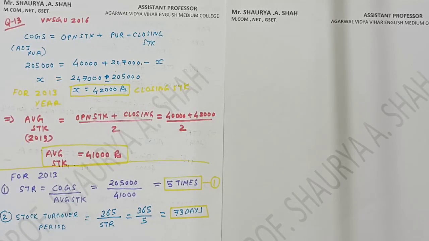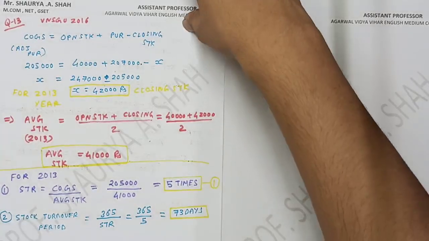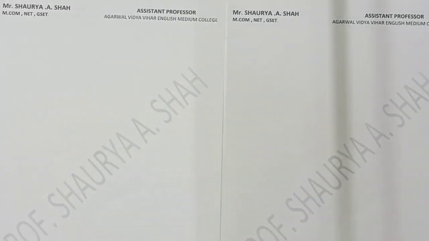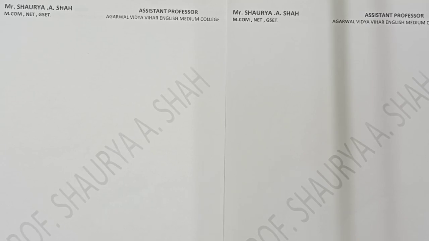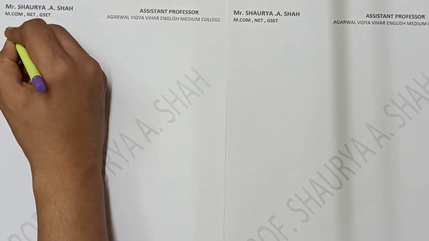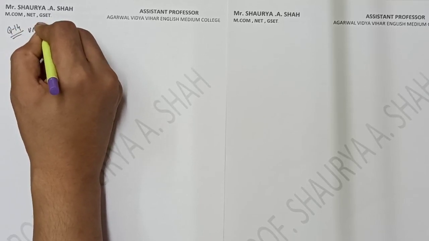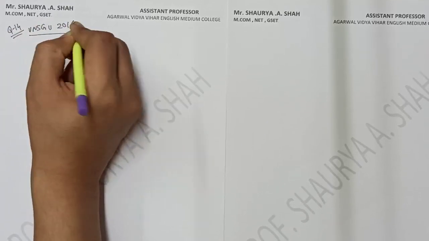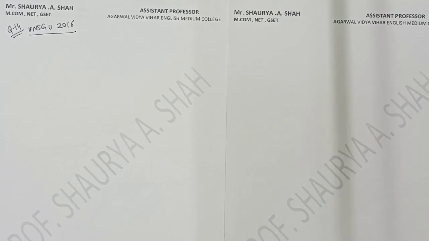Fine. So we'll be moving on to the next question, that is question number 14. I had given you again a VNSGO 2016 question, right? So we'll be solving this part. What is given in the question, that we'll discuss first, and then we'll start with the next part, students. Fine. So starting with the question, VNSGO 2016 again. What is the sum all about? Calculate the levels provided by Malav Limited. You have to calculate the following 6 levels. As you always know, it will be the same: reordering level, minimum level, maximum level, safety level, average stock level, and danger level, right?